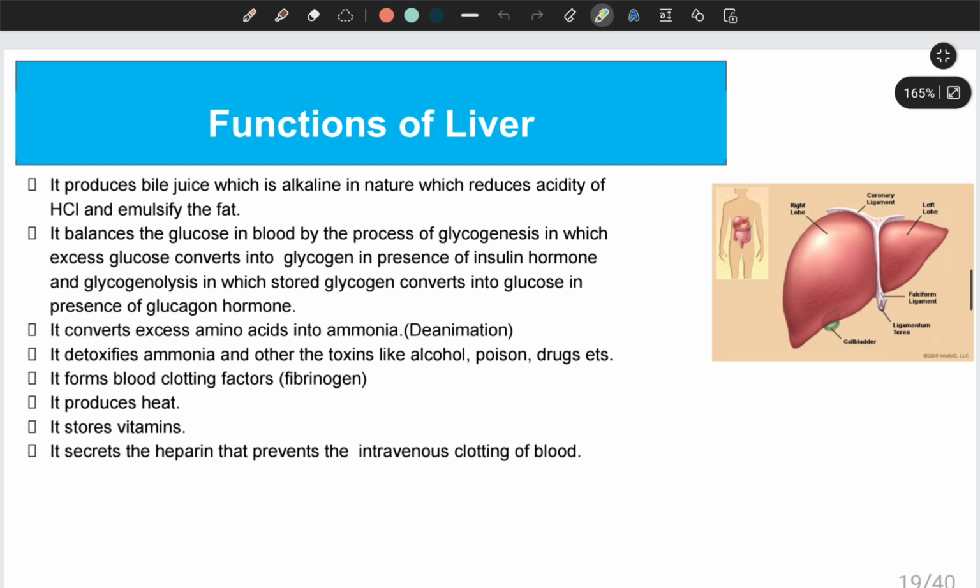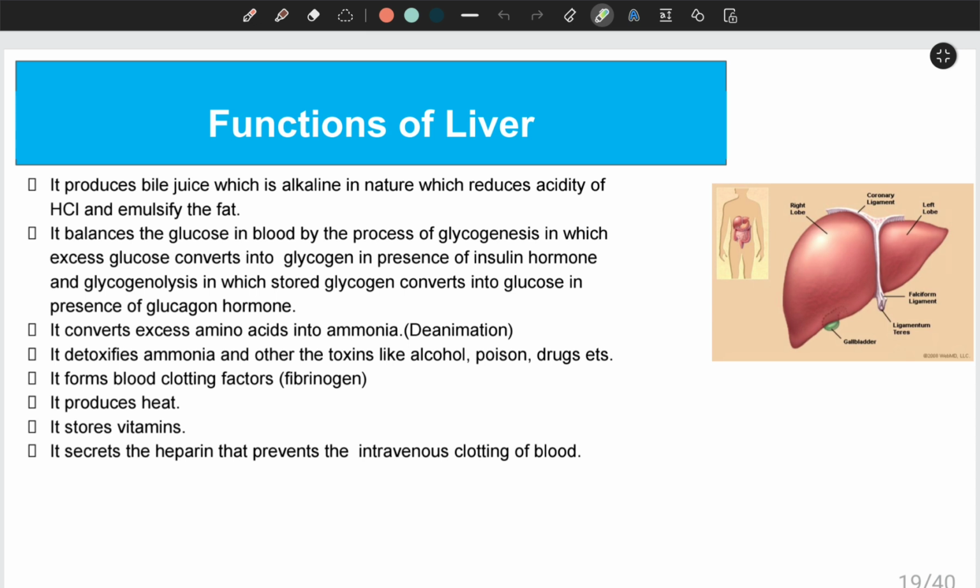When you talk about the liver, it has very important functions in the digestive system. So the first function of the liver is, as it is made up of hepatic cells, to produce bile juice, which is alkaline or basic in nature, and it helps to reduce the acidity of hydrochloric acid, which is produced in the stomach. It has another function: it helps to emulsify the fat, meaning breaking down the fat.